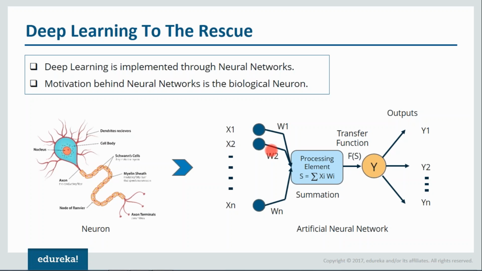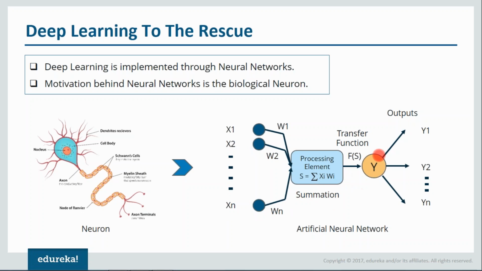So in the beginning, what happens? These weights are randomly assigned. If I take the example of x1, then x1 multiplied by w1 will go towards the processing element. Similarly, x2 and w2 will go towards the processing element, and similarly the other inputs as well. Then summation will happen, which will generate a function of s, that is f of s.